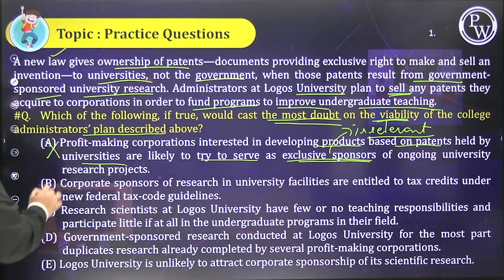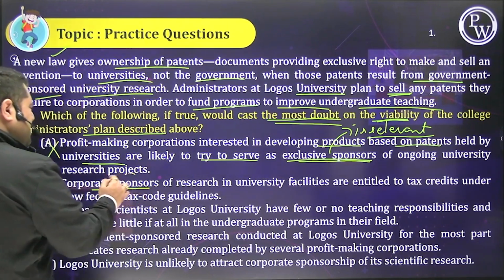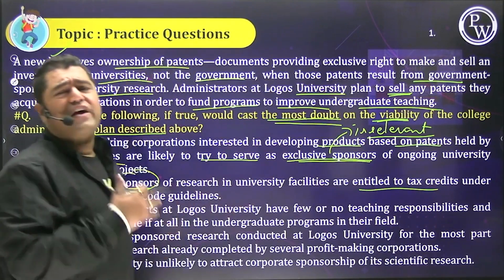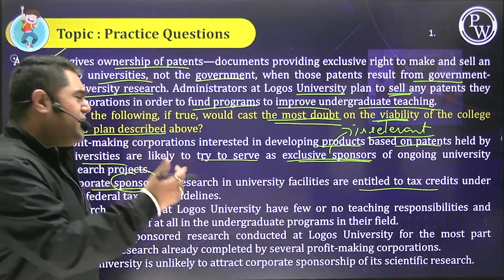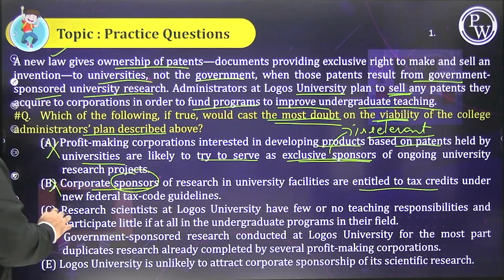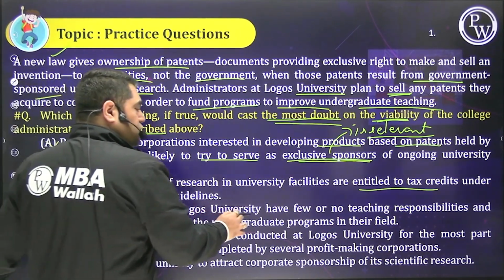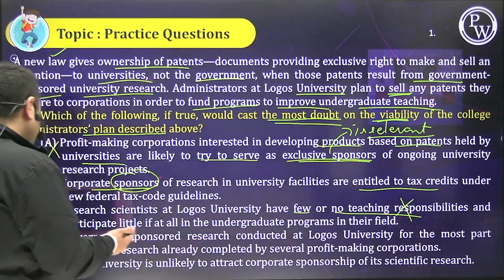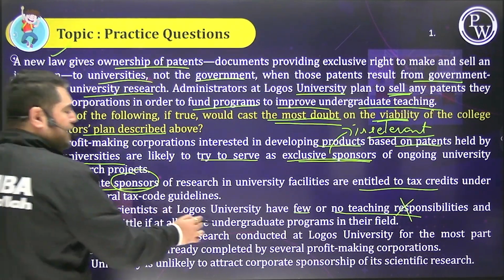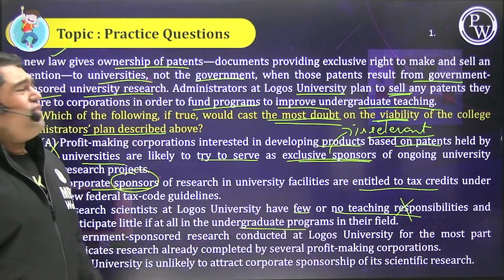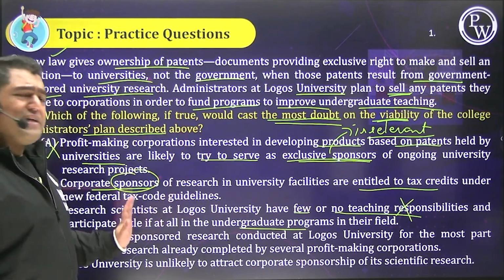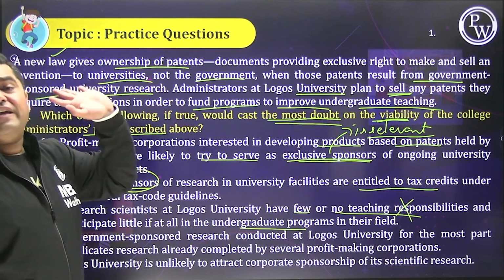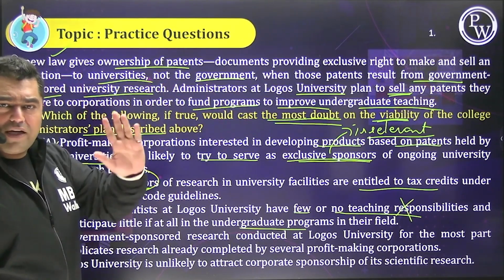So this is irrelevant. B: corporate sponsors of research are entitled to tax credits. People, we are not inviting corporate sponsorship. We want to sell to corporates. Out of context, irrelevant. C: research scientists at the university have few or no teaching responsibilities and participate little in the undergraduate programs. So what? This is not to do with research scientists. We want to use the money to fund our undergraduate teaching, which can comprise of anyone. We are not looking at the composition of the undergraduate teaching program.